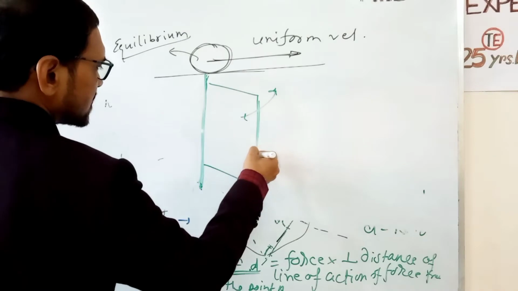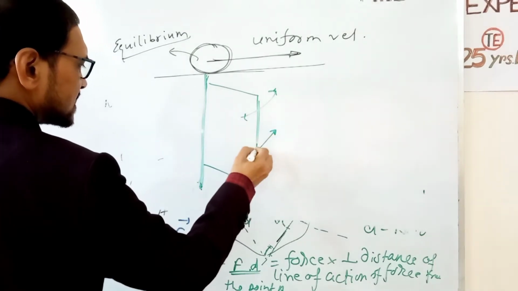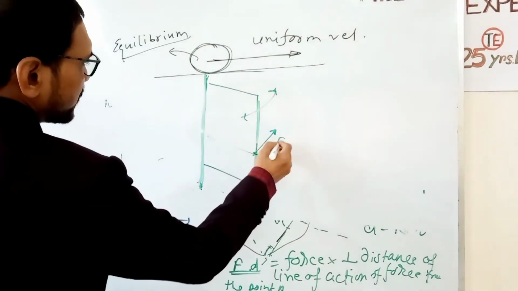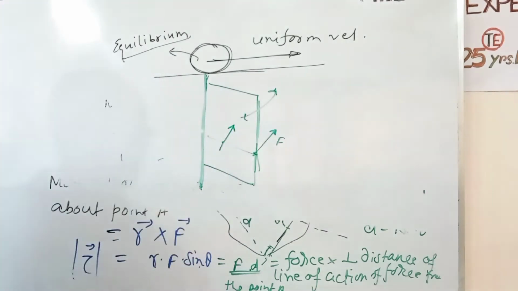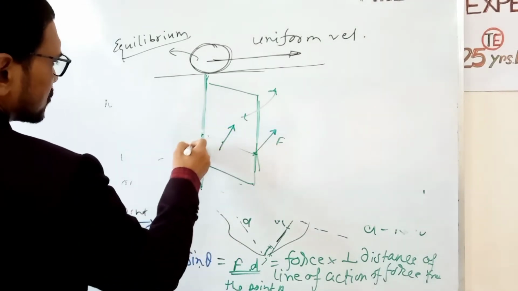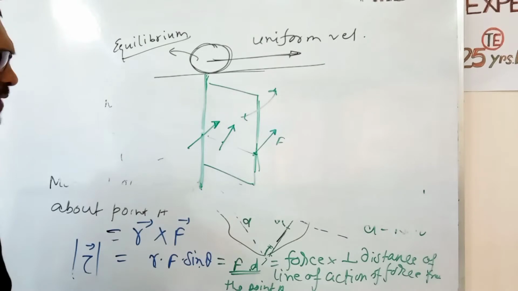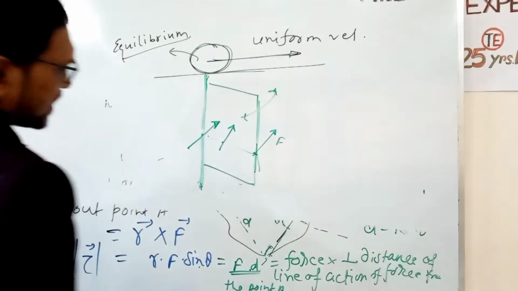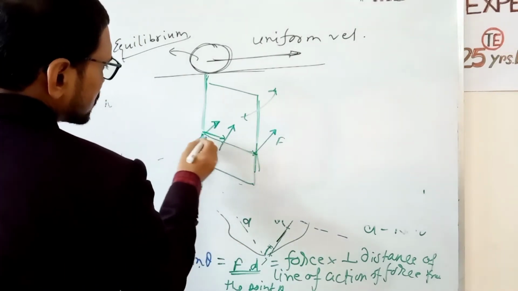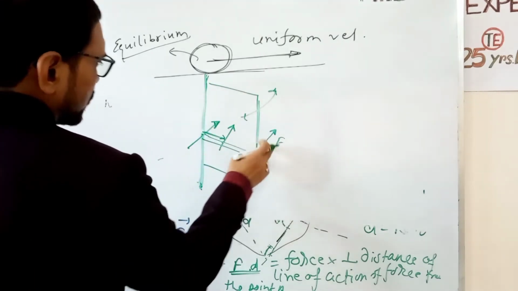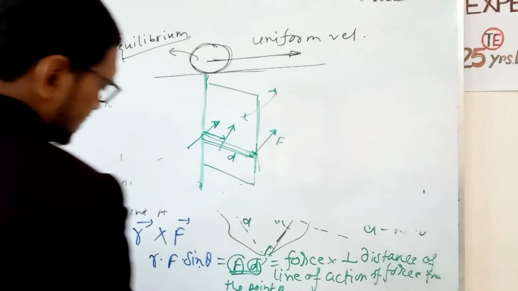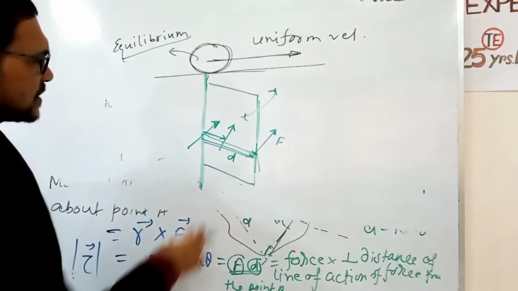Now if a force is applied at the end of the door, that is here, then we can easily turn or rotate the door. Now if the same force acts in the middle position, then rotation will not be very much, and if the force acts through the line of action of force, then no rotation takes place, no turning of the door. So the rotation or turning effect depends upon the force and the distance of the force from this axis of line. Force and perpendicular distance, both two factors determine the turning effect of a body, that is force into perpendicular distance.